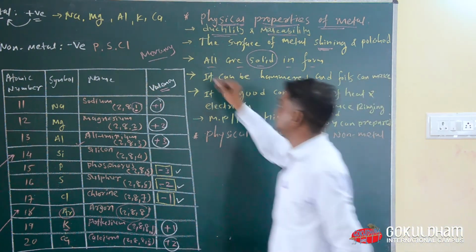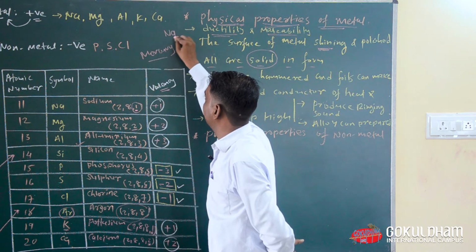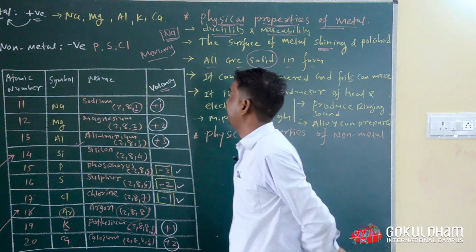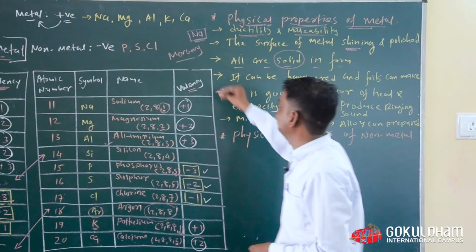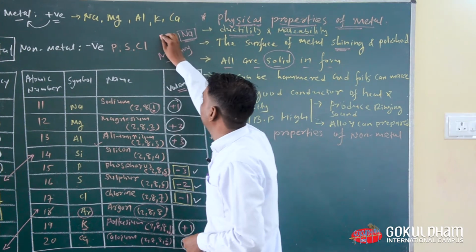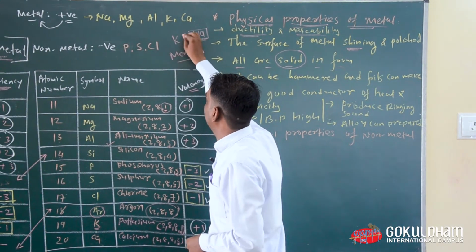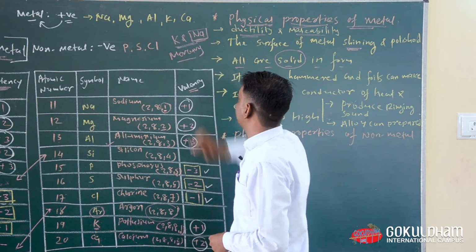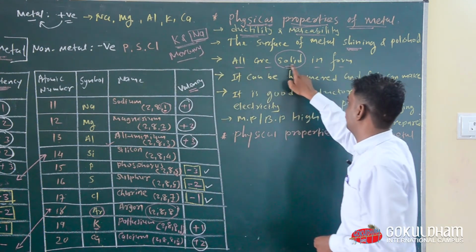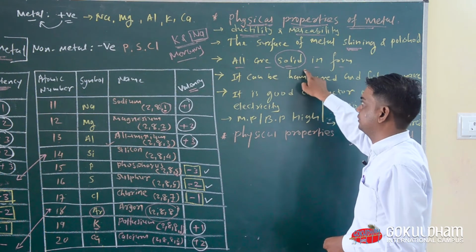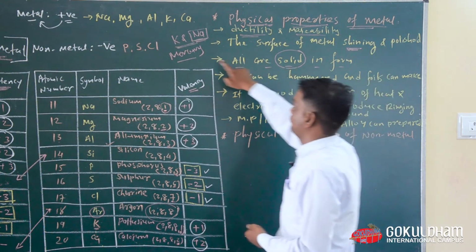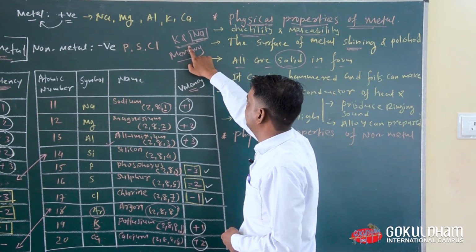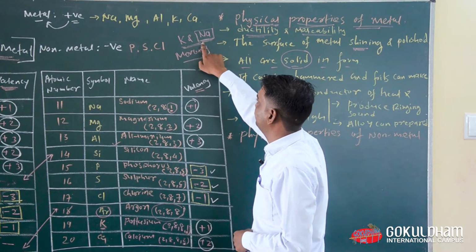But sodium, we can cut sodium with the help of a knife. Okay, that means sodium and potassium can also be cut with the help of a knife. So as I said, all metals are solid in form, that means all metals are hard, but potassium and sodium are soft. So soft, that is the reason we can cut them with the help of a knife.